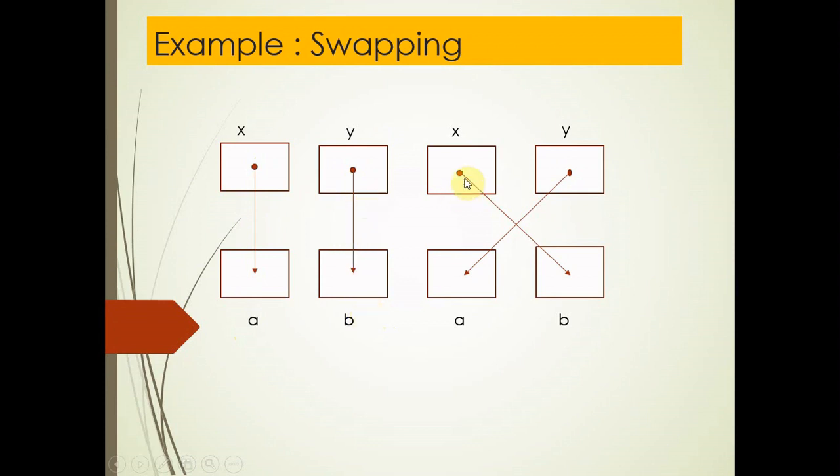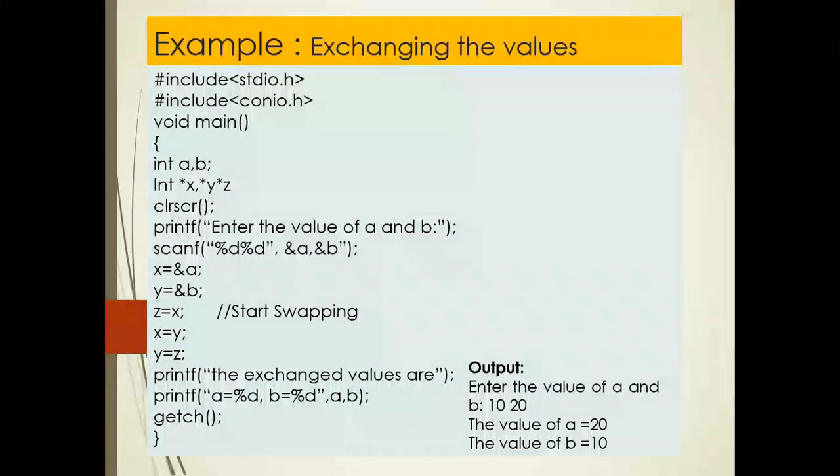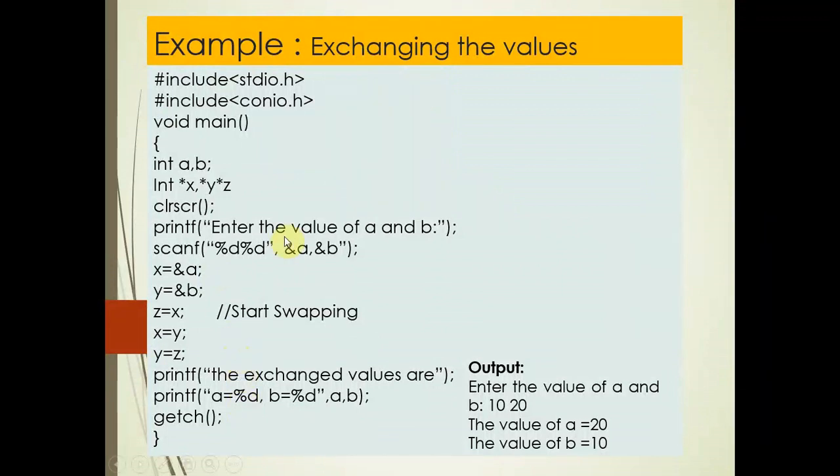So finally when I exchange the values, now x points to b and y points to a. So just stop the video and see the program closely. Write the program in a C editor, compile it and execute. And just understand the concept of swapping.